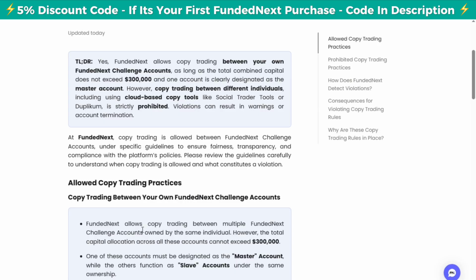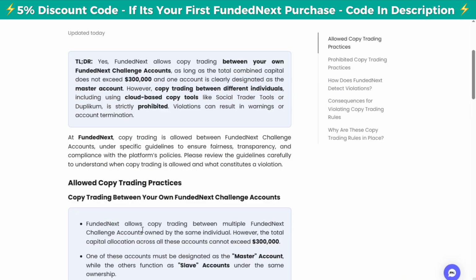Now, let's take an example. One account has a 95% profit split and another one has an 80% profit split. If you combine those 2 accounts, your merged account will have the base 80% profit split, not 95%.